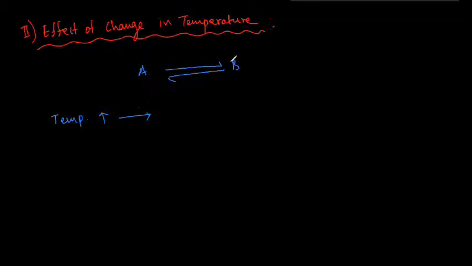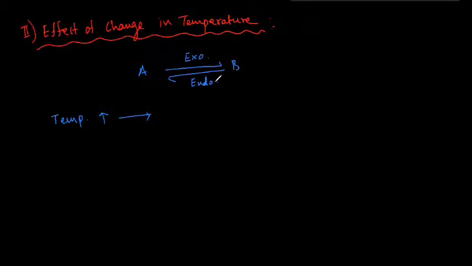Here, A to B is considered an exothermic reaction and B to A is considered an endothermic reaction. When temperature increases, equilibrium will shift in the endothermic direction. Why is it so?